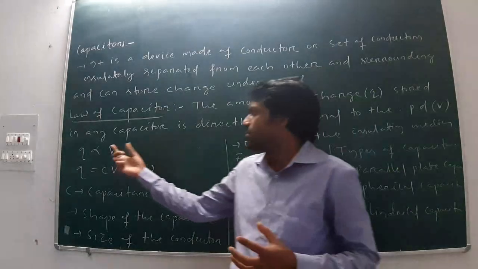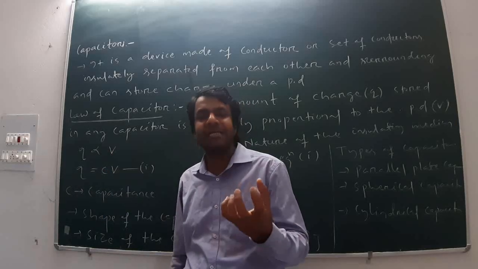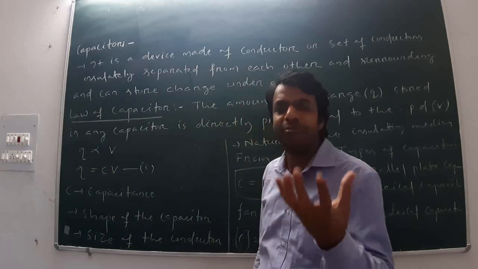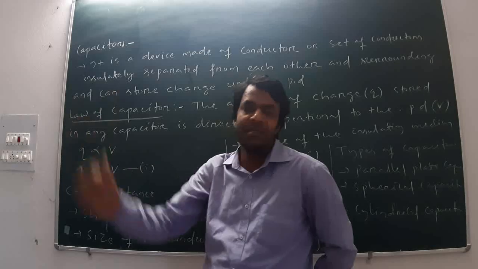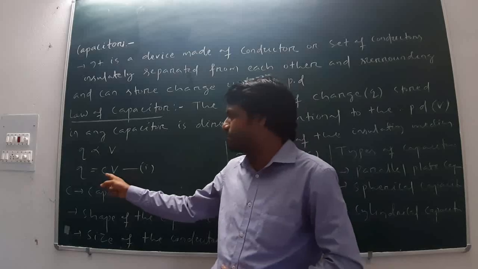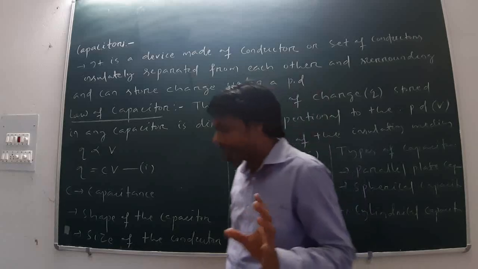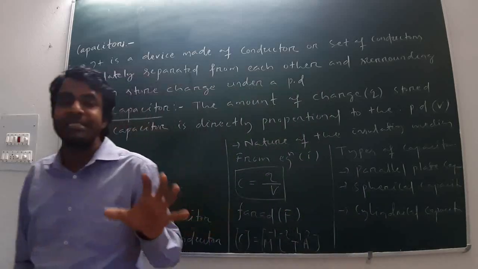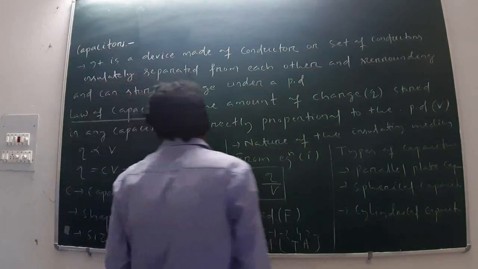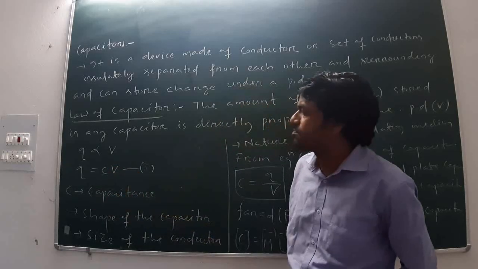Whenever some physical quantity is proportional to another physical quantity, when I write equal in place of proportional, I have to write a proportionality constant. Here the proportionality constant C is known as the capacitance of the capacitor. Capacitance means the storing capacity of charge. How much charge it can store is known as the capacitance.